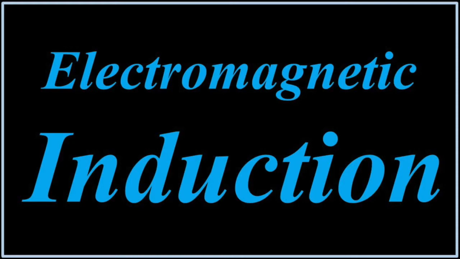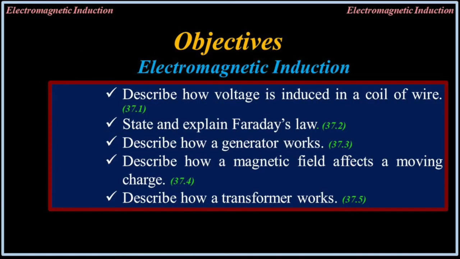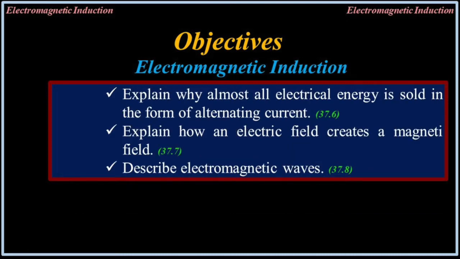Electromagnetic induction. Describe how voltage is induced in a coil of wire. State and explain Faraday's law. Describe how a generator works. Describe how a magnetic field affects a moving charge. Describe how a transformer works. Explain why almost all electrical energy is sold in the form of alternating current. Explain how an electric field creates a magnetic field.